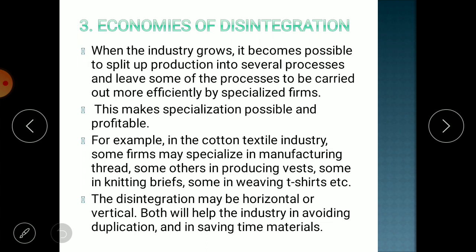Now if you allow them to produce different spare parts, like someone will be provided the task of producing engines, then their mastery will improve, and at least cost they will be able to produce engines. Others are producing tires, so at least cost they are able to produce tires.